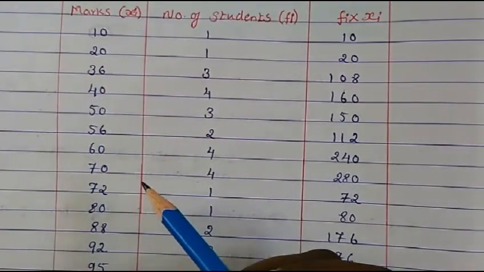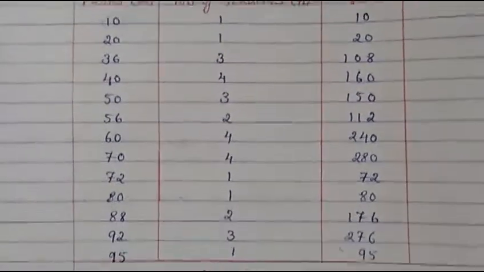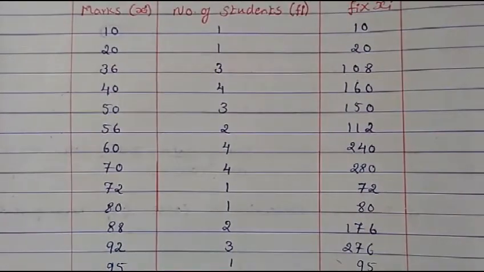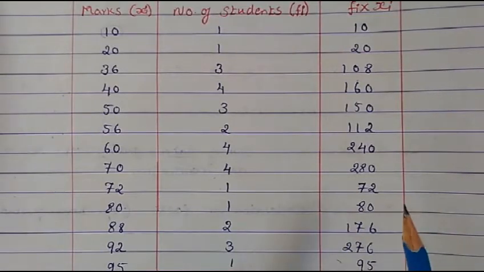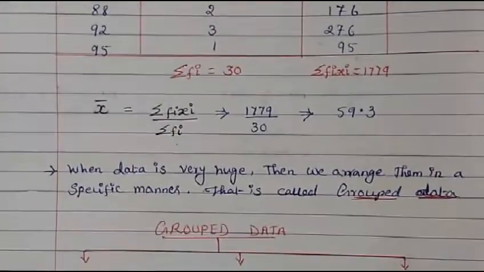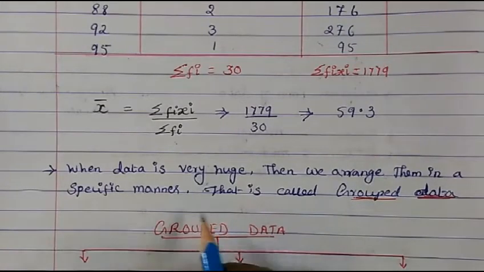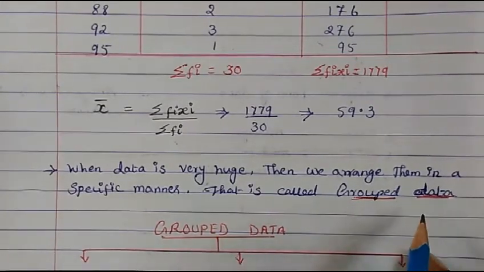If you take the whole school from standard 1 to standard 12, thousands of students are there. How are we going to write them down? So when the data is a very huge amount, we will group them in a specific manner, so that we call it grouped data.